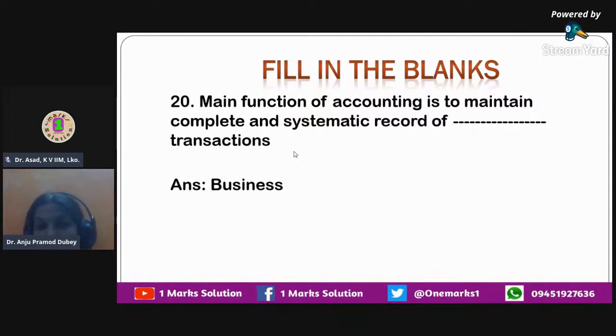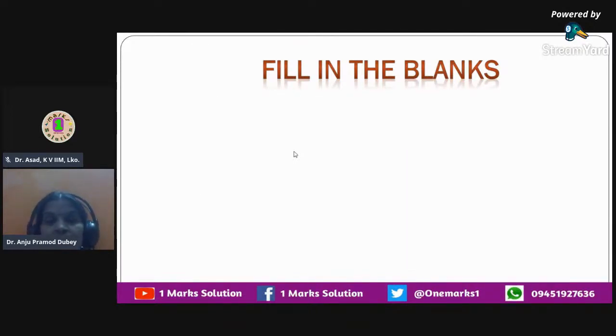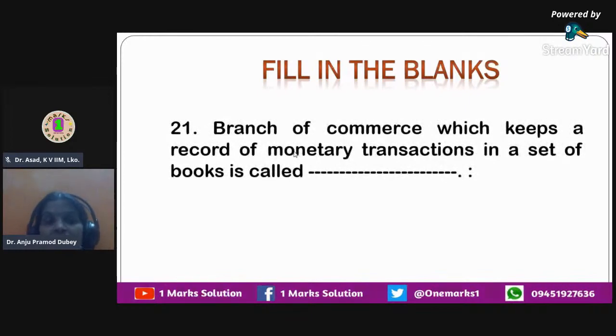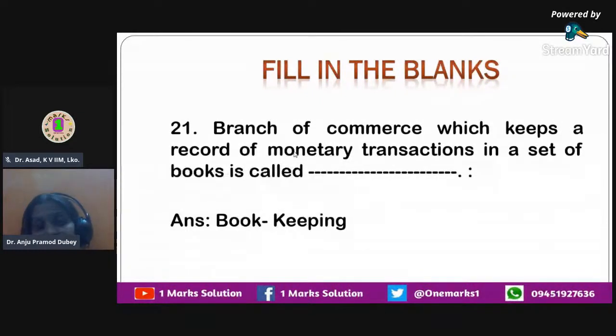Any transaction which is not related to business will not be recorded, will not be shown in the books of accounts. Then the next question that we have is, branch of commerce which keeps a record of monetary transactions in a set of books. So which particular branch of commerce maintains monetary transactions of business in a specific book? It is called as bookkeeping. So the branch of commerce which maintains the books of accounts is called as bookkeeping, in which you maintain proper books of accounts for all the transactions of any business organization.